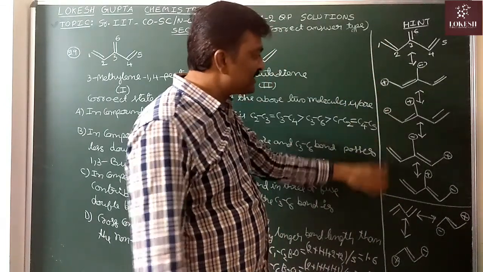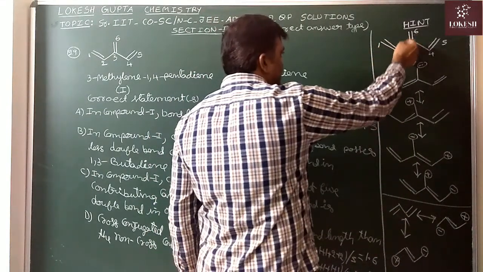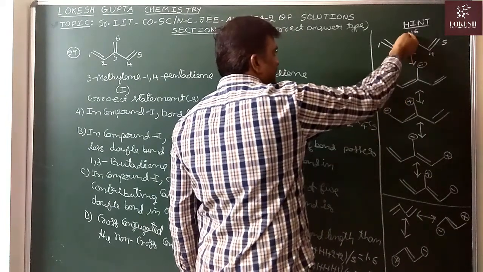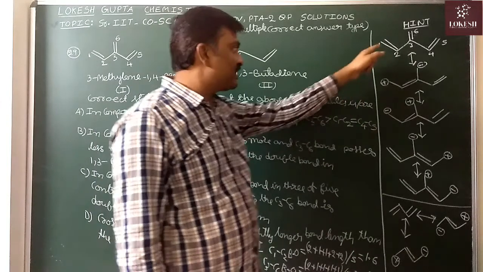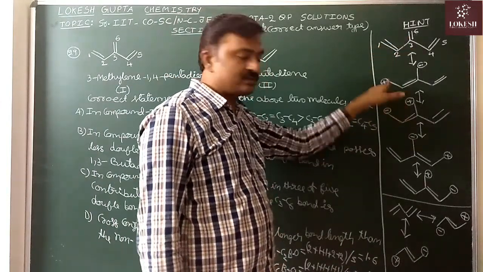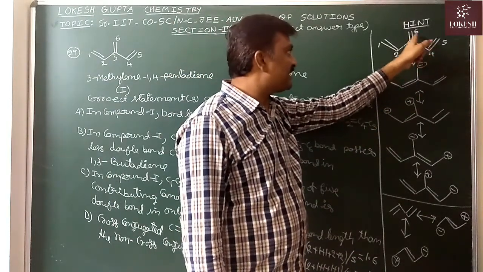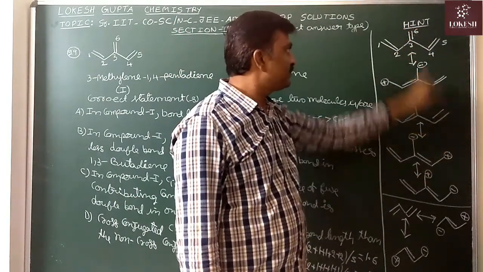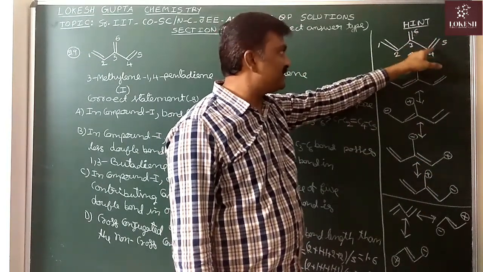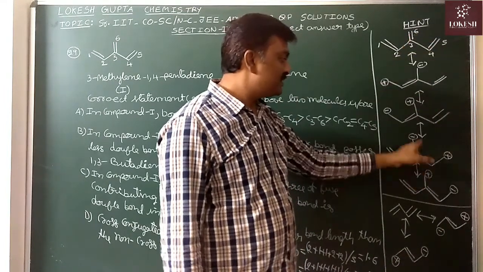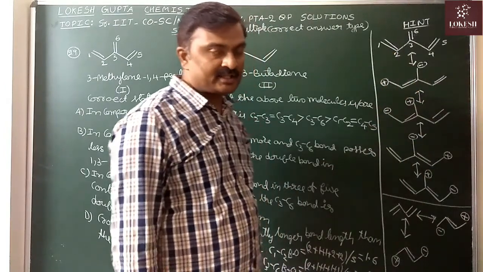Now, how many canonical forms are possible? If you shift the pi electrons like this, and in the reverse way, you get extra resonance structures due to the conjugation between these two. Next, by shifting the electrons like this, two more structures are possible due to the conjugation in between. See, 5 resonance structures are possible.